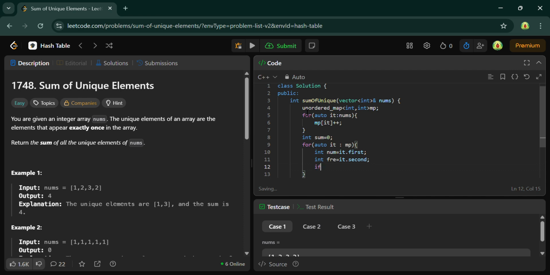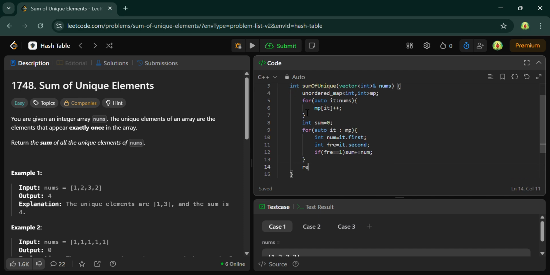And I will check if frequency equals 1, then I just have to add sum plus num. Okay. And after this loop I just have to return sum. Let's run this code.